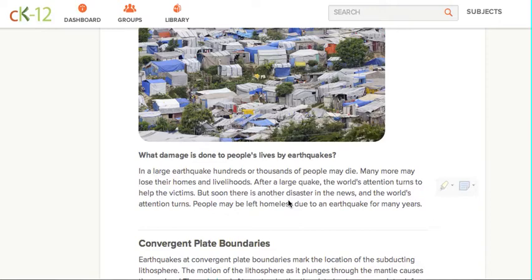You know, we saw today in one of my classes that tsunami video that took place in Japan. Holy cow, the amount of devastation that was caused in just a short period of time. Absolutely remarkable. In a large earthquake, hundreds or thousands of people may die. Many more may lose their homes and livelihoods. After a large quake, the world's attention turns to help the victims. But soon there is another disaster in the news, and the world's attention turns. People may be left homeless due to an earthquake for many years.